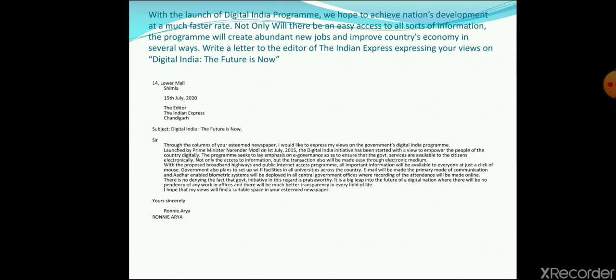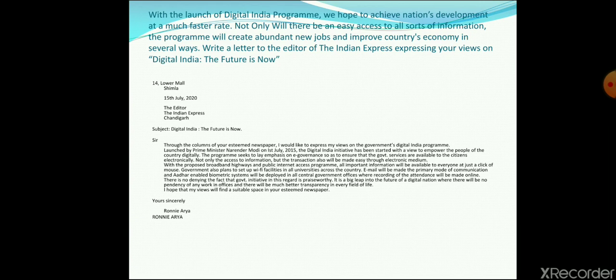See, when we are writing to any editor, the T capital, editor E capital, and then in the first line the editor, in the second line the name of the newspaper, and it should be noted that the first letter of the name should be capital, in the sense if The Tribune is there, T of The and T of Tribune both should be capital. Here The Indian Express, T of The, I of Indian, and E of Express should be capital. So this should be considered very carefully. Chandigarh, right? Name of the place where the head office is situated.